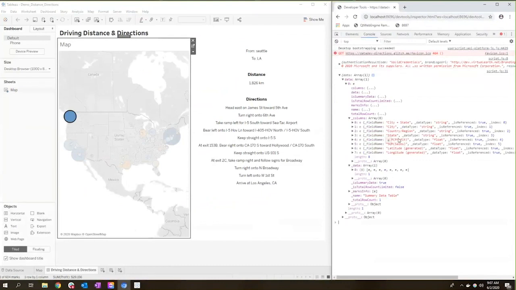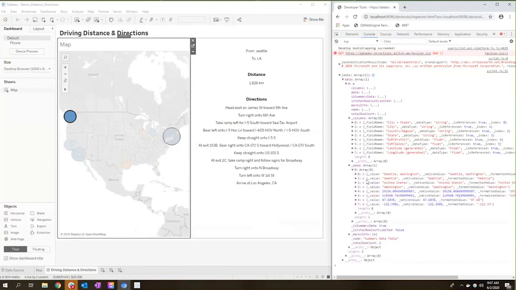So the columns describe the information about the different fields. For each, we have the field name, what type of field or data type it is, and we have an index. So if you take a look at the lineup here, we start with city and state, then we have profit and sales, and latitude and longitude. Down here in the data, we actually see the information for the mark selected. So you see that Seattle, Washington matches up with city-state, Seattle matches with city, United States matches up with country, right?